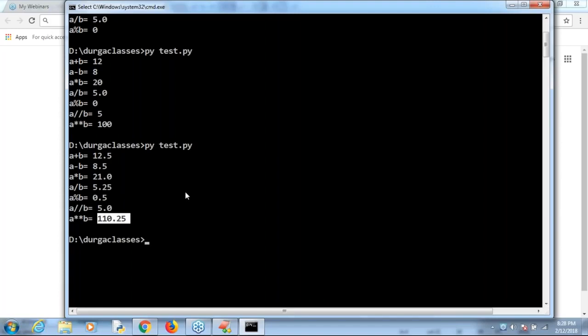Now take a very special care. Nirmal Kumar, you are asking regarding the floor, right? Floor division always returns the nearest integer value, but in float style. Remember that, nearest integer value in float style. 5.25 is not an int value, so that's why it's always going to return 5.0 only. Is it clear? Nirmal Kumar, are you able to understand, right?